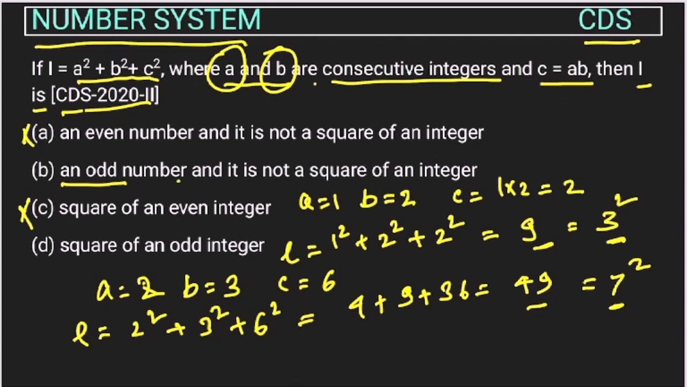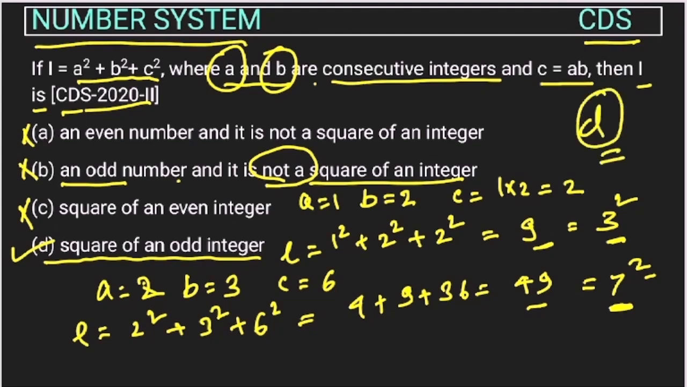So an odd number, and it is a square of an integer, right? So we are getting that this is a square of an integer. So this option is also wrong. So the answer is option D, square of an odd integer. So the answer of this question is option D, that L will be a square of an odd integer.